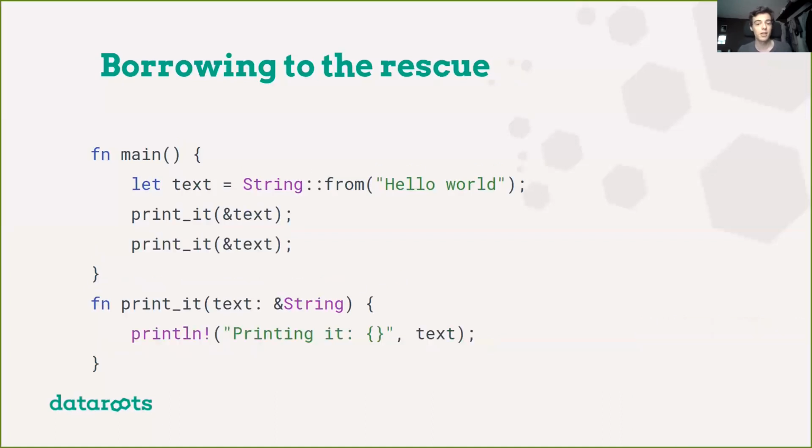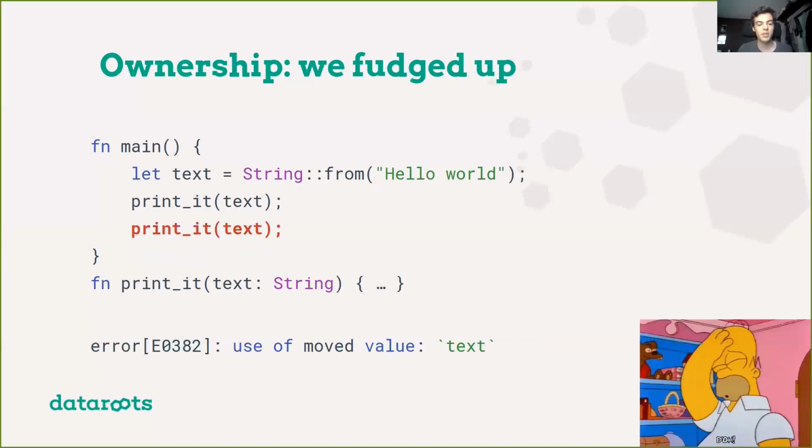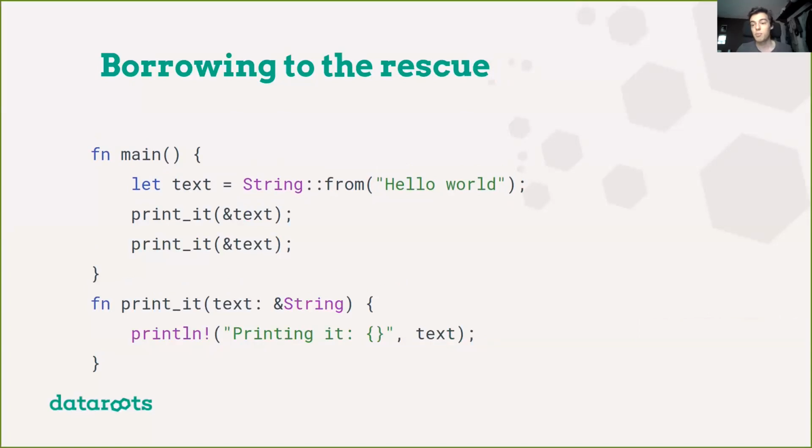It's called borrowing. So if you look at the printed function now, we are not accepting a string anymore. Like here we are accepting a string. Now we are accepting an ampersand string. Ampersand stands for borrow. So the printed function is now not asking for ownership of a string anymore, but it's asking just to borrow it. And then it prints the text. When the printed function is then done, it will give it back, and it won't remove it because it doesn't own the data. And then the second printed call will work just fine because the main function will have the text data back.